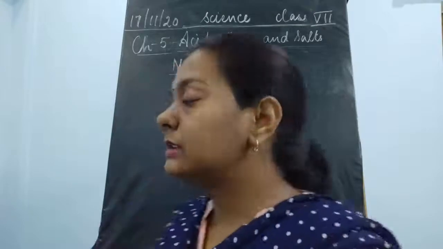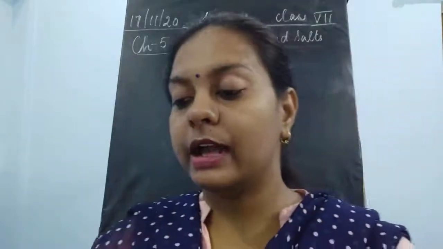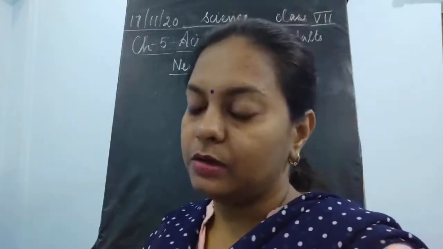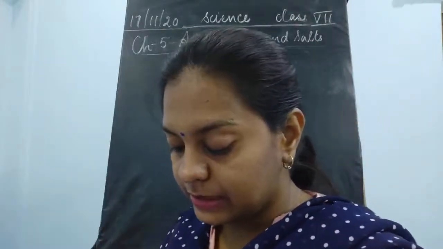Then finally we studied about the neutralization reaction, where I have told you that acids and bases react to form salt and water, and lots of energy is generated.